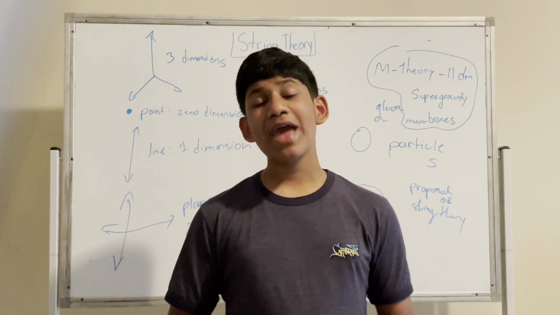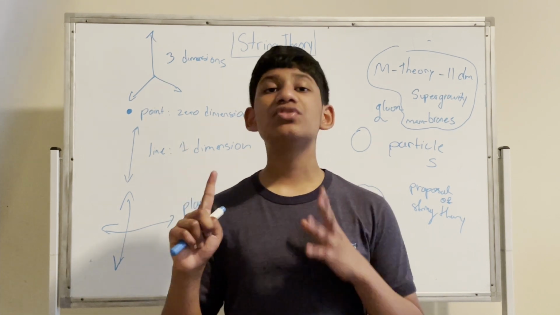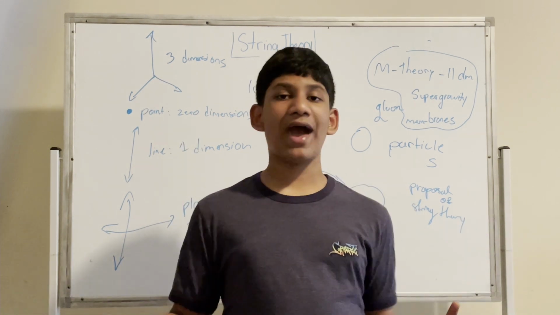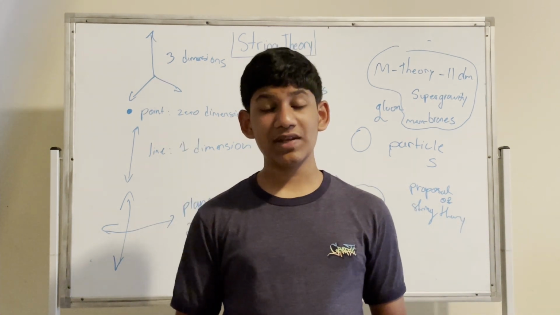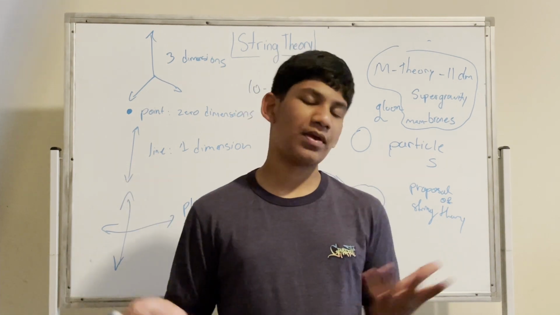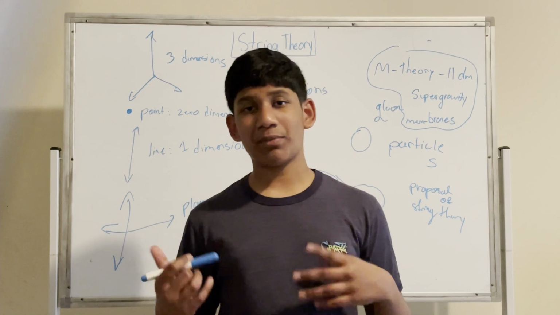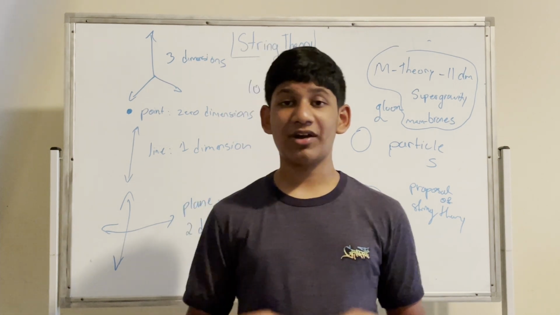So therefore, we have two options. One, create a totally new theory, or two, create a theory that involves both quantum mechanics and the general theory of relativity, except one is altered, or both of them. As you can see, the former one is string theory, the latter one is loop quantum gravity. We'll discuss loop quantum gravity in our next video.